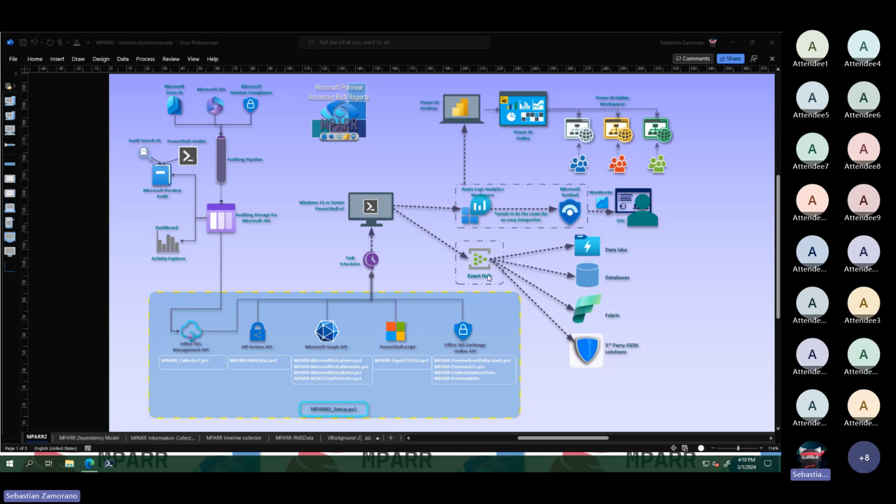The connector to Event Hub gives us the capability to send the data to different kinds of data lakes, databases, Fabric, or third-party SIEM solutions. Something that was added to each script, and I will show you how you can use it, is the option to export to CSV format and export to JSON format. Why?